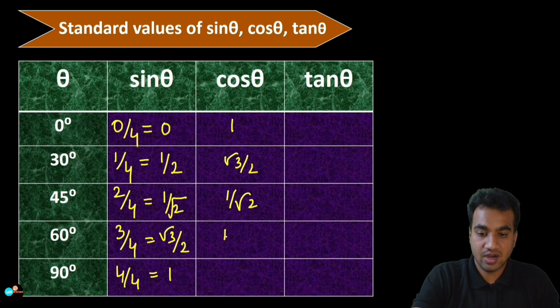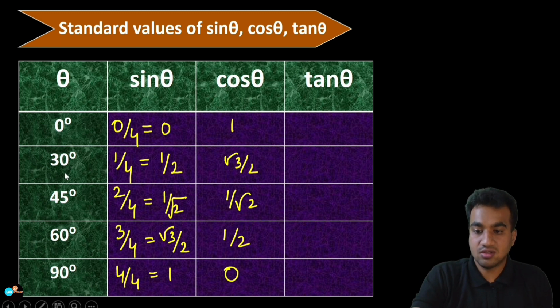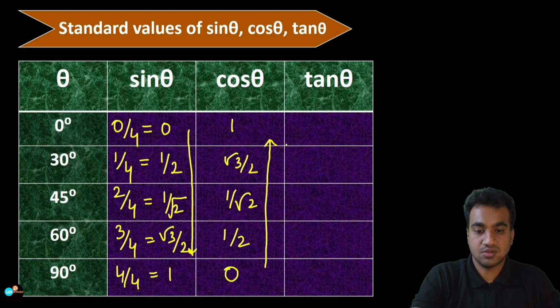So 1 divided by 2, and the last number here, the first number is 0, but that becomes the last number here for the cos. So that's it. So cos 0 is 1, and cos 30 is root 3 by 2, and cos 45 is 1 by root 2, and cos 60 is 1 by 2, and cos 90 value is 0. So we just reverse the order. So this is the order for the sine, and this is the order for the cos.